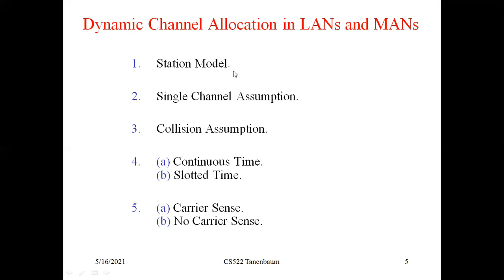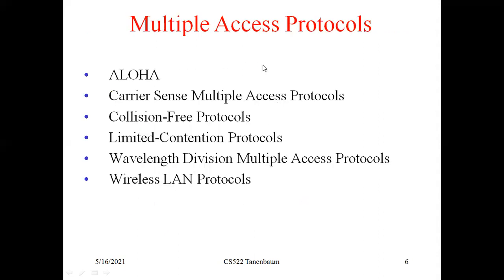So these are the 5 dynamic channel allocation assumptions in local area networks and metropolitan area networks. Once again, I am repeating. The first one is station model, second is single channel assumption, third is collision assumption. The fourth is subdivided into two: continuous time and slotted time. The fifth is also subdivided into two: carrier sense and no carrier sense. That is dynamic channel allocation.